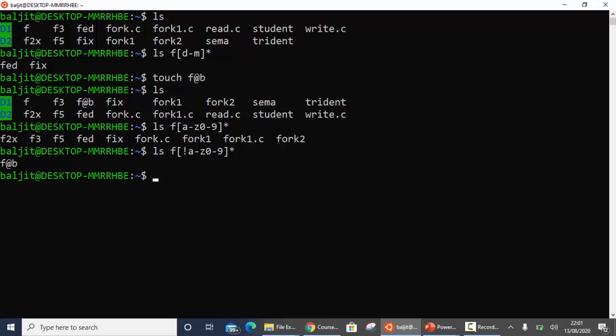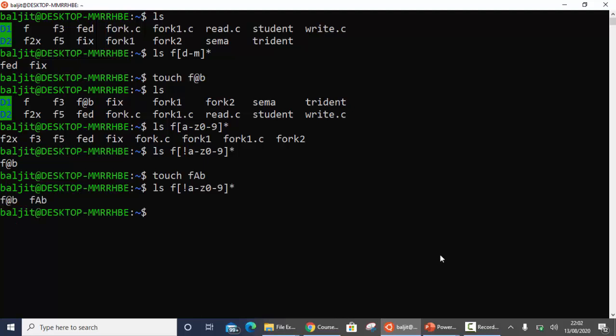But be careful, A to Z that I have written is small a to small z. Okay, so it will not match capitals. For example, let us suppose there is a file F A and then B. If you write this, it will list how many files? 2 files, correct. F @ B and F AB also.